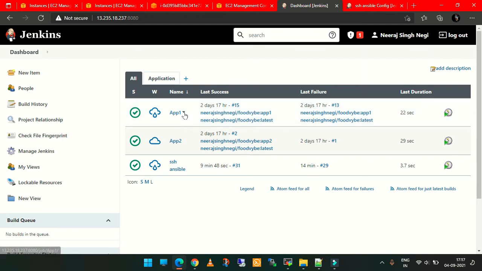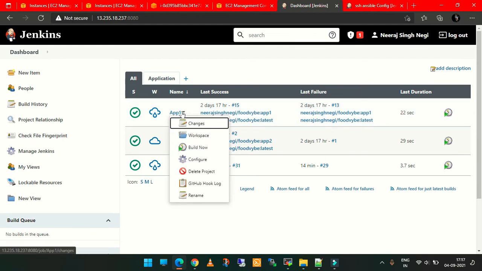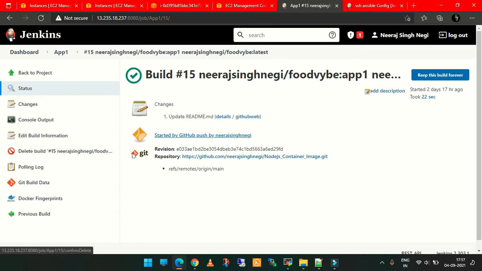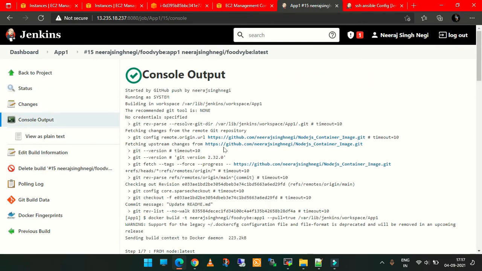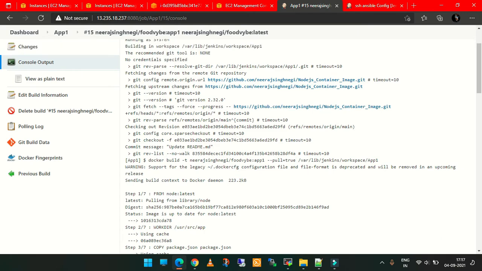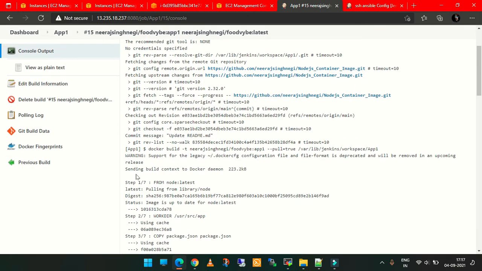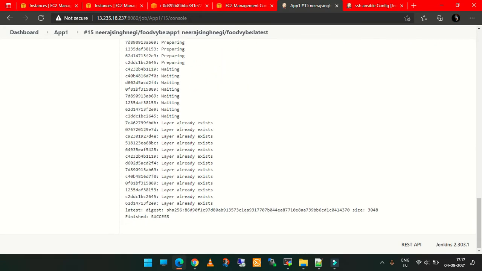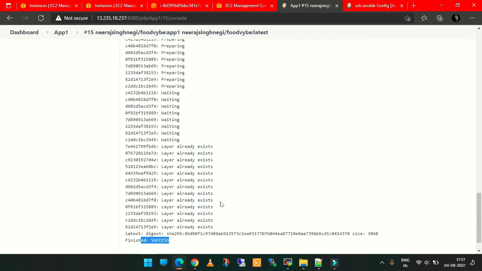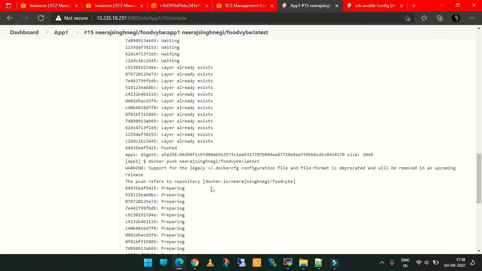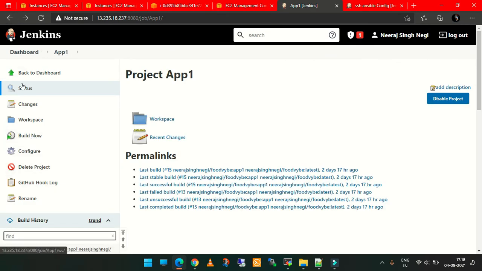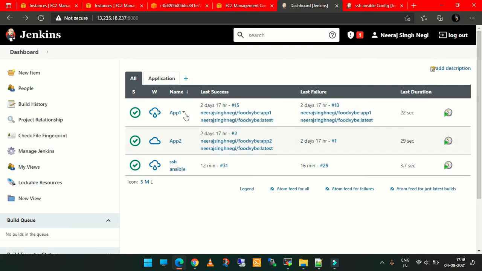So what does Jenkins do? I will show you what it does here. So here is the successful job. I will show the output of what it does. It will just build the image and push it to the Docker repository. And after that, I just added one more thing here in the job, but it has not run yet.